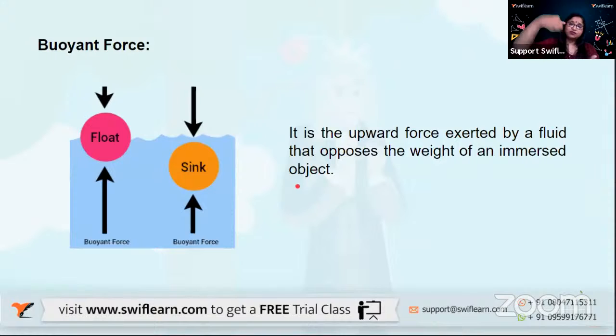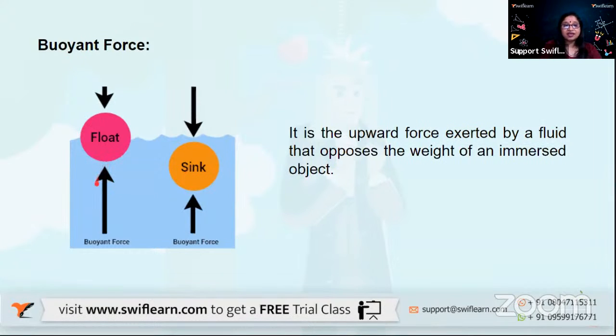You must have noticed whenever you try to push a ball or an empty mug into a bucket of water, you get that initial resistance, right? There is something trying to push this mug or ball up. Yes, that is the buoyant force, the upward force exerted by the fluid in that container, which is opposing the weight. The weight is acting downwards and this buoyant force is acting upwards.